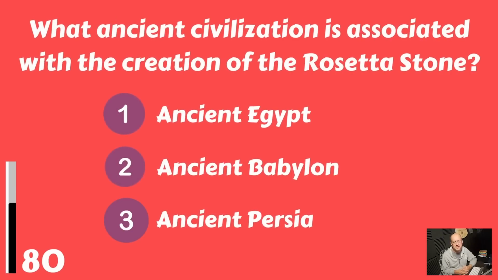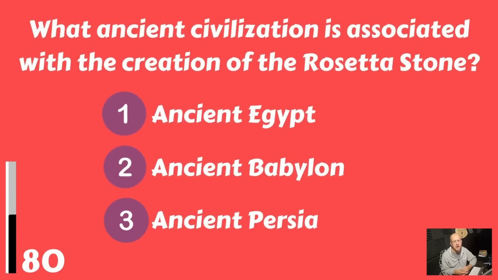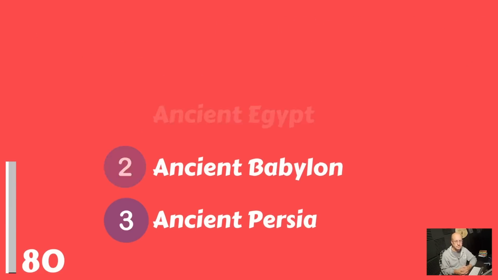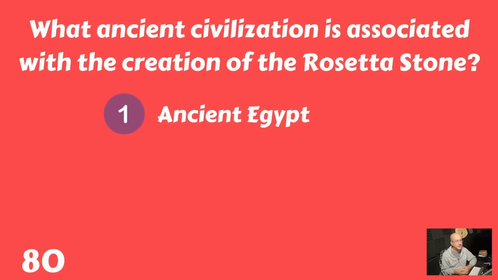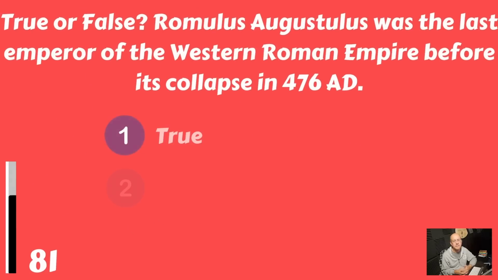What ancient civilization is associated with the creation of the Rosetta Stone? Ancient Egypt, ancient Babylon, or ancient Persia? And that would be ancient Egypt. True or false? Romulus Augustulus was the last emperor of the Western Roman Empire before its collapse in 476 AD.